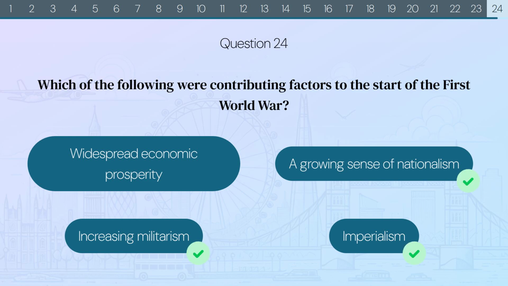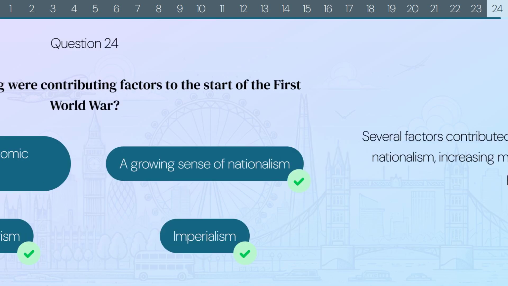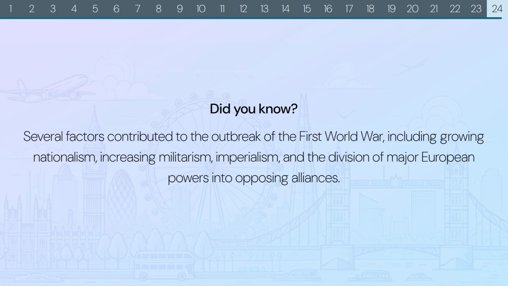The correct answers are a growing sense of nationalism, increasing militarism, and imperialism. Did you know? Several factors contributed to the outbreak of the First World War, including growing nationalism, increasing militarism, imperialism, and the division of major European powers into opposing alliances.